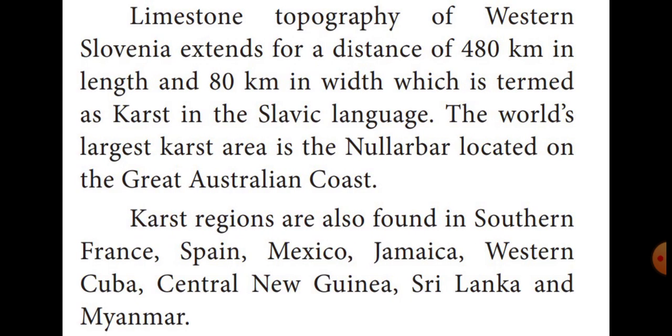The world's largest karst topography area is Nullarbor, which is located on the Great Australian Coast. And also southern France, Spain, Mexico, Jamaica, Western Cuba, Central New Guinea, Sri Lanka and Myanmar have karst topographic regions. Students, these are all the things we discussed in this class. The remaining part we will discuss in the next class.